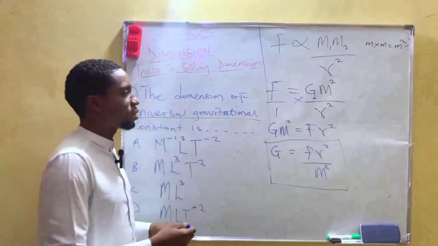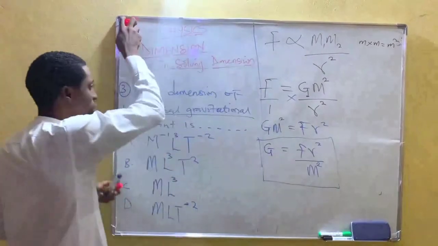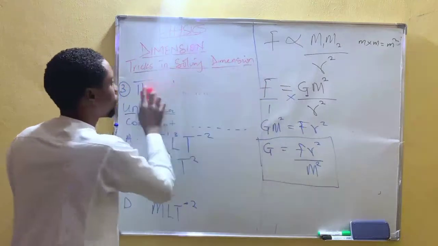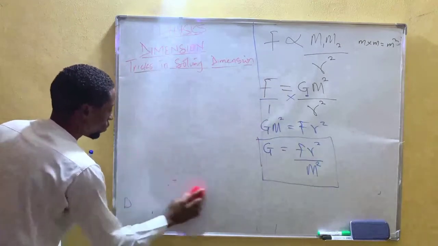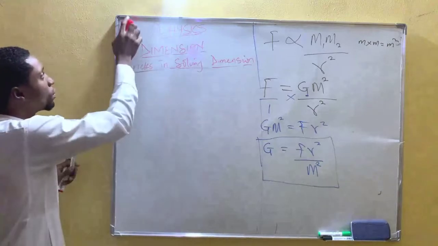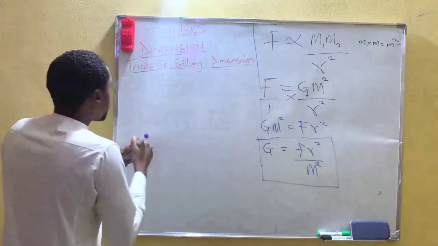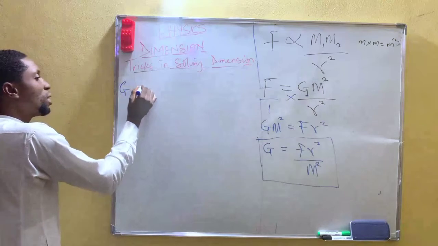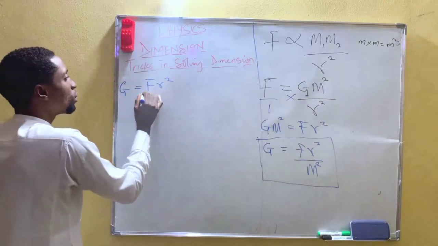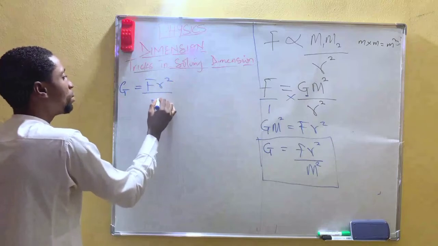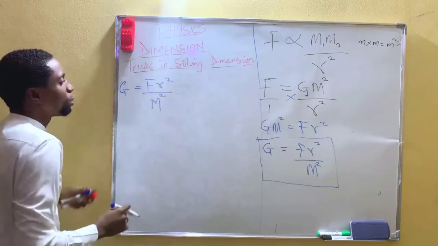Then after that, we begin our solving. Now, G is equal to F r raised to power 2 over m raised to power 2.